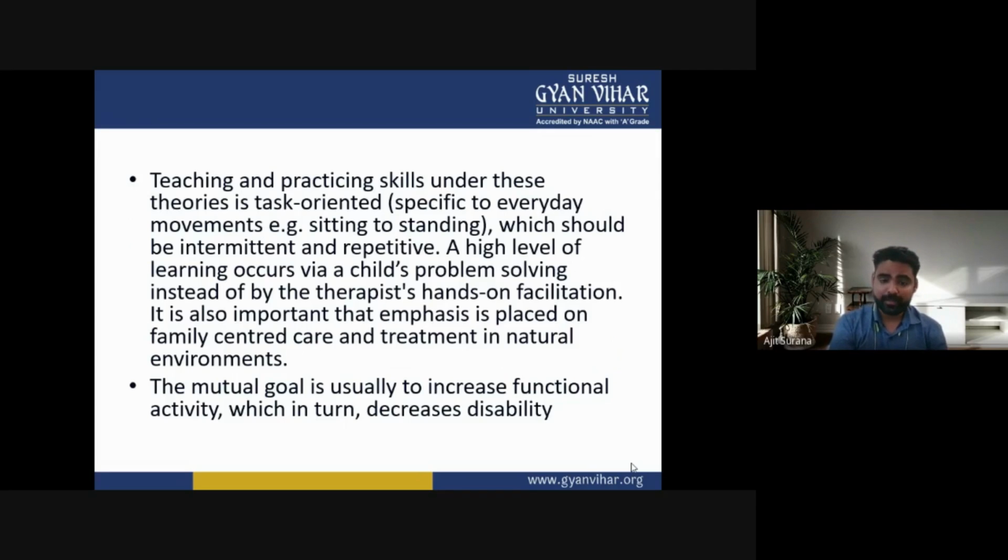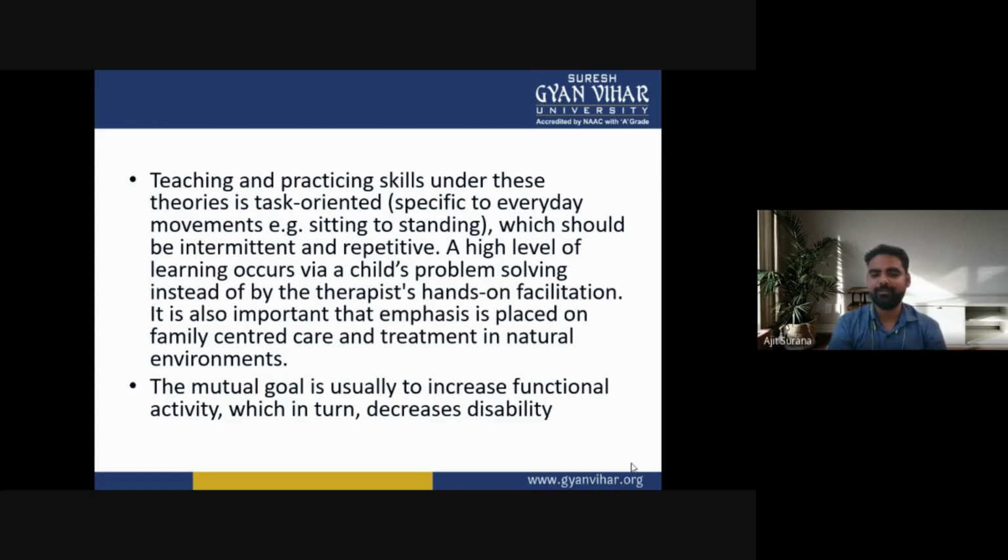So, teaching and practicing skills under these theories is task oriented, specific to everyday movements. Example, sitting to standing, which should be intermittent and repetitive. A high level of learning occurs by a child's problem solving instead of by the therapist's hands-on facilitation.